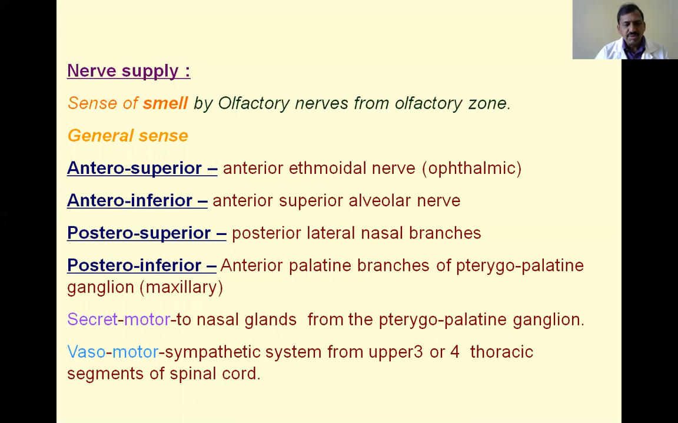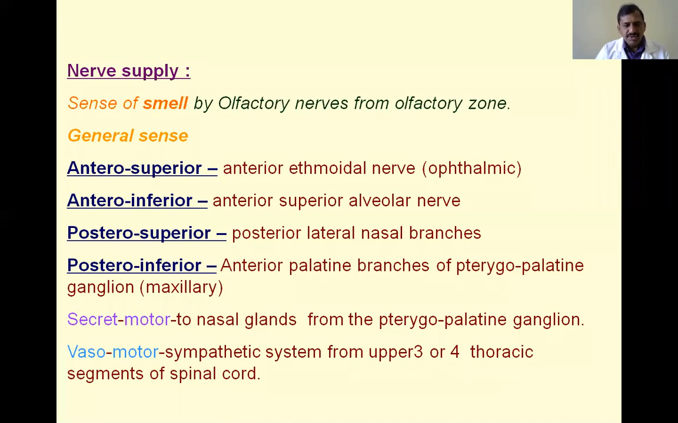Next, coming to the nerve supply. There is special sensory supply by the olfactory nerve. The olfactory area is about 2 square centimeters, in the superior, posterior part of the nose, the roof of the nose. It is occupied by the olfactory zone, which is the area for the nerve endings of the olfactory nerve.